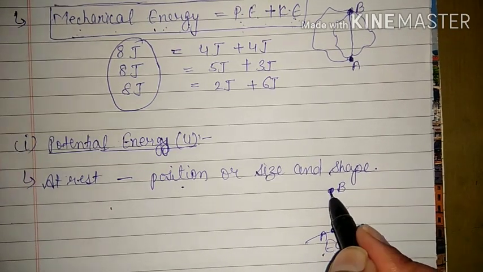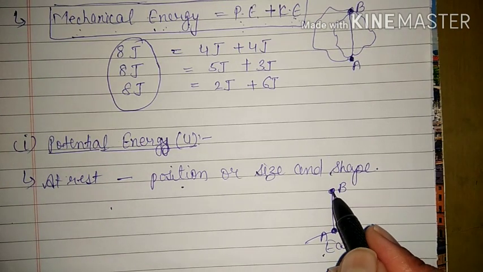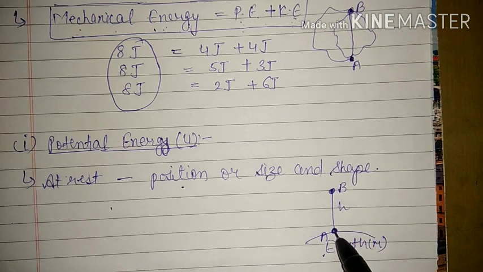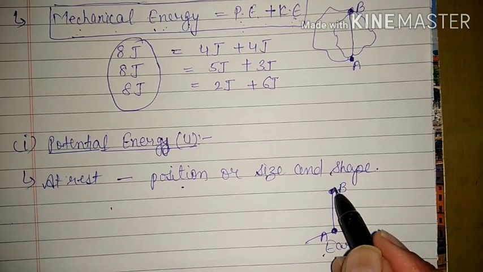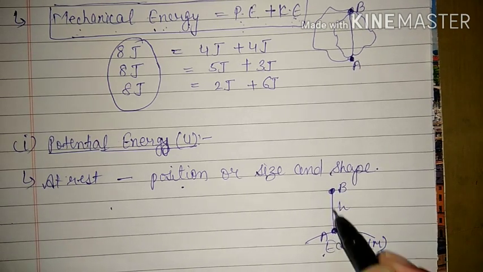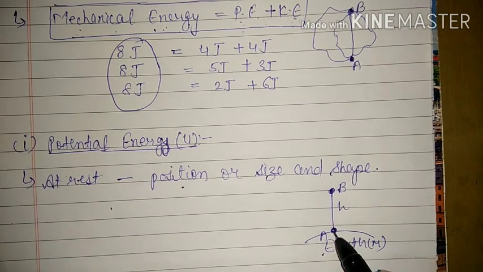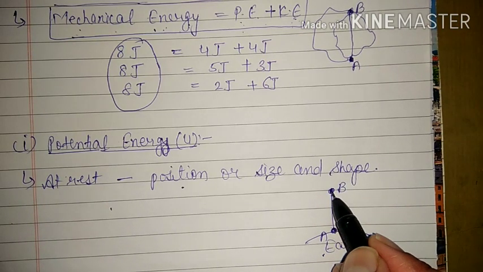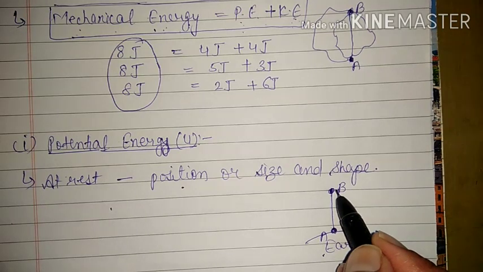Therefore, now at this point the energy possessed by this body at point B is potential energy, because it is stored due to change in its position, because we have changed the position. So its position has been changed, because of that it has gained the potential energy.